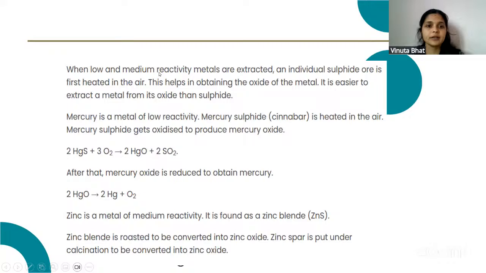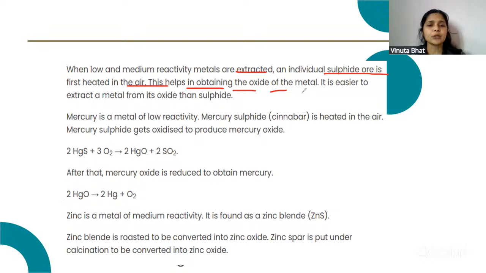When low and medium reactivity metals are extracted, their individual sulfide ores are first heated in air. This helps in obtaining the oxide of the metal, and it is very easy to extract a metal from the oxide than from the sulfide or carbonate.